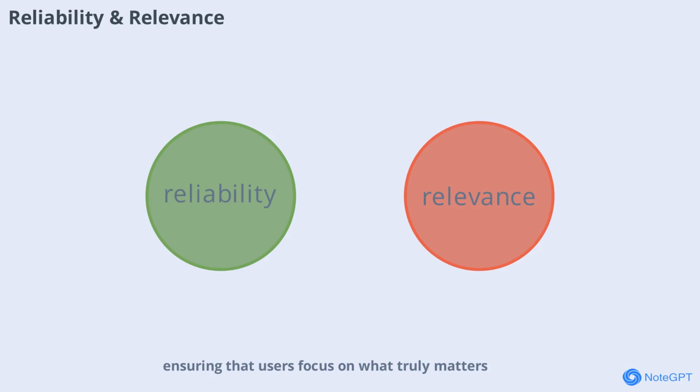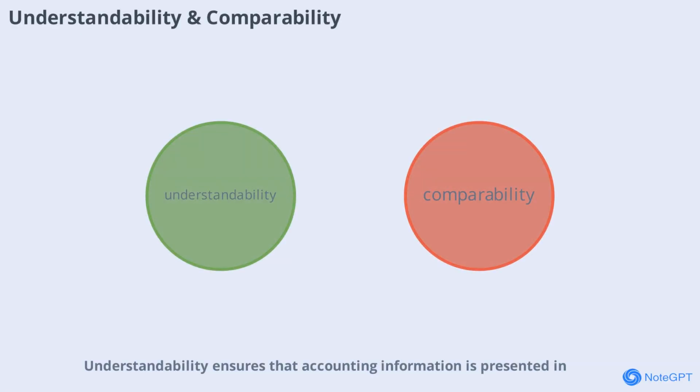what truly matters. Understandability ensures that accounting information is presented in a way that users can easily grasp its significance. This widens the circle of people who can benefit from the data. Comparability, meanwhile, allows users to compare financial information across different periods or organizations, helping them identify trends and make informed choices. Both qualities are essential for effective financial communication.